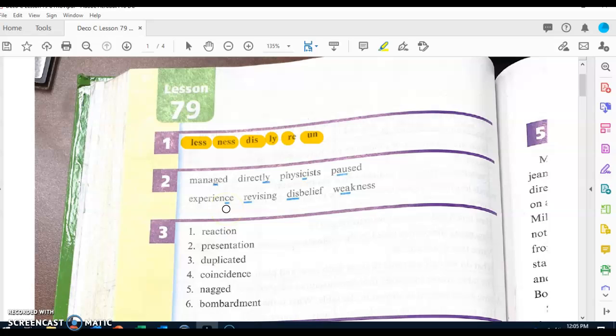What's the underlined part? What word? Experience. Next word. What's the underlined part? What word? Revising. Next word. What's the underlined part? Dis. What word? Disbelief. Next word. What's the underlined part? What word? Weakness.